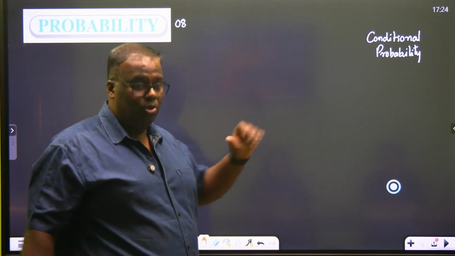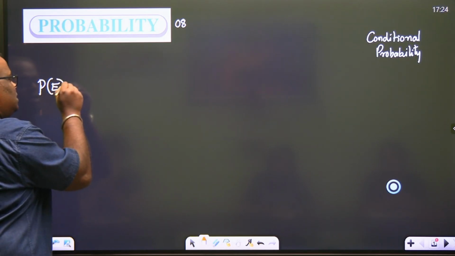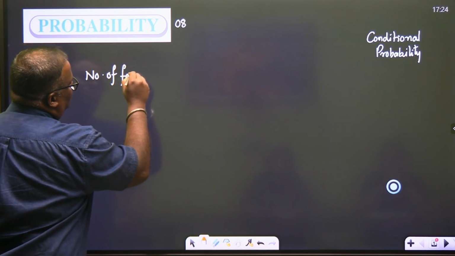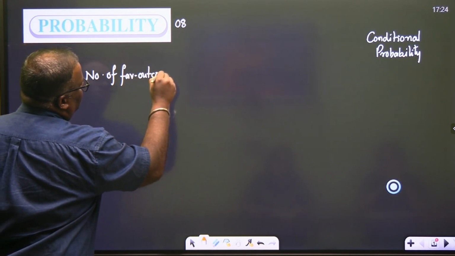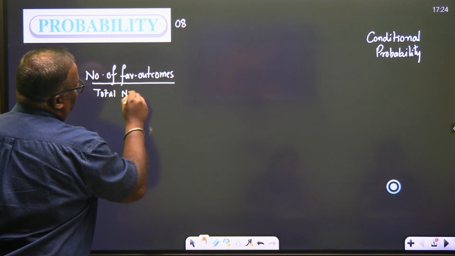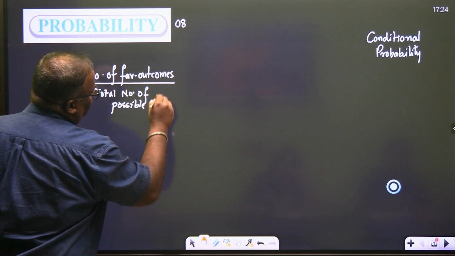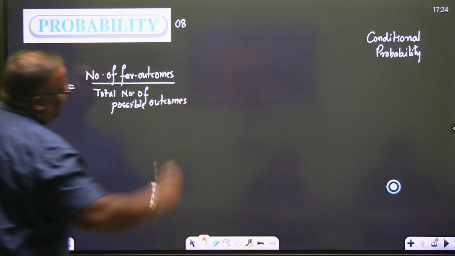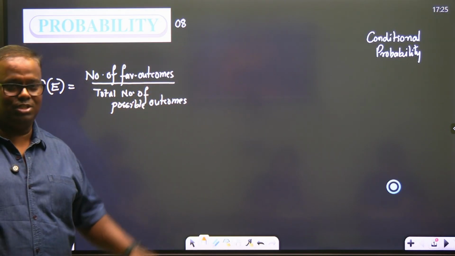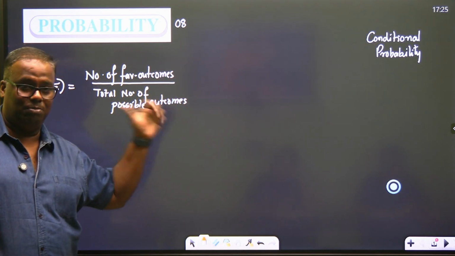Conditional probability. And before going to conditional probability, I hope you know the probability of occurrence of an event is given by, you remember or not? Number of favorable outcomes, divided by total number of possible outcomes. Remember one thing, whether you are in grade 10 or grade 12 or in higher classes, this formula does not change. But the way you look into this formula will keep on changing. Even today, this formula will not change, but there will be different formulas which will come up, which are actually this formula. Basic funda is this.